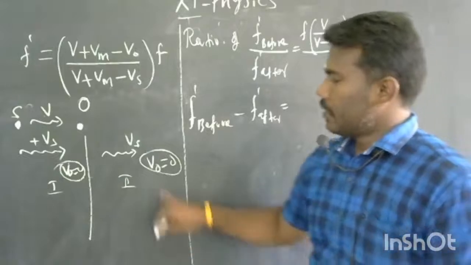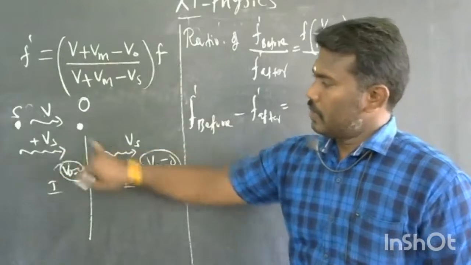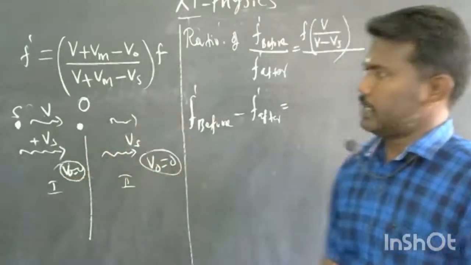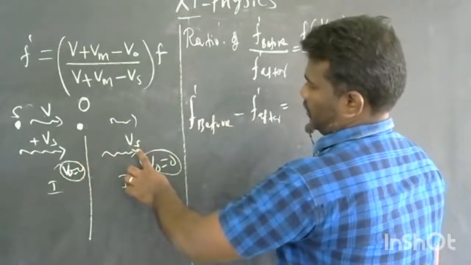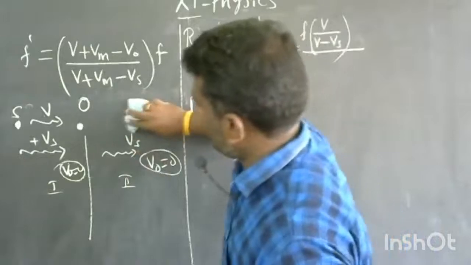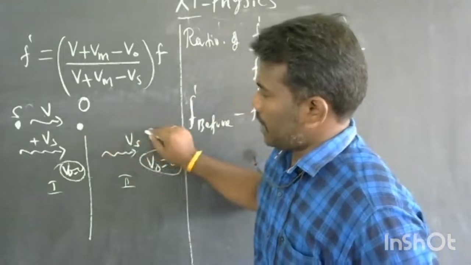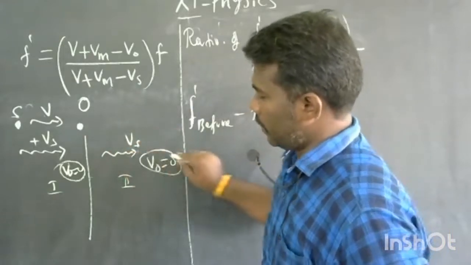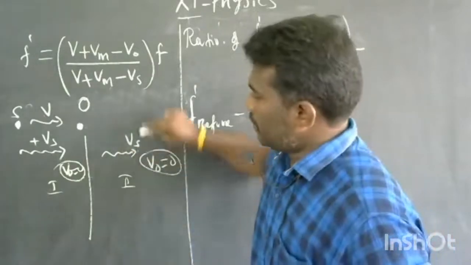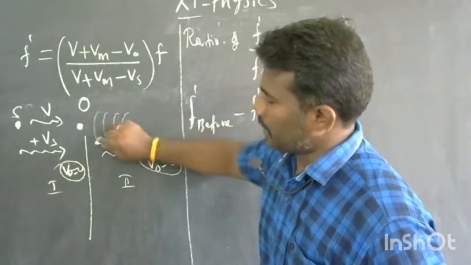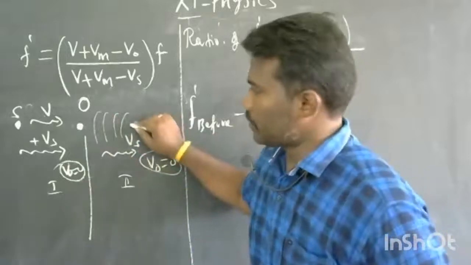Now the second part. Note it here, students: after crossing the observer, the source is moving towards the right-hand side. This is the direction of the source. But the waves produced from the source always move from the source to the observer.